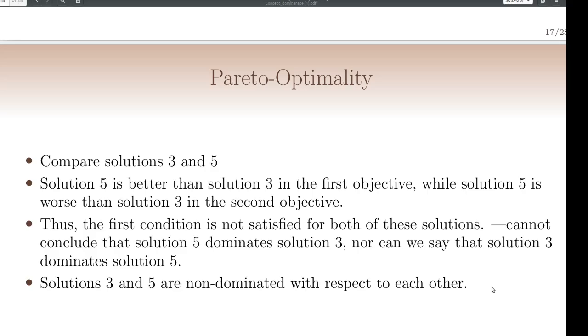Then comes Pareto-optimality. To explain the Pareto-optimality also, we have to rely on the case study. Okay, so this is the diagram which shows the objective space and solutions. We have to compare the solutions 3 and 5.